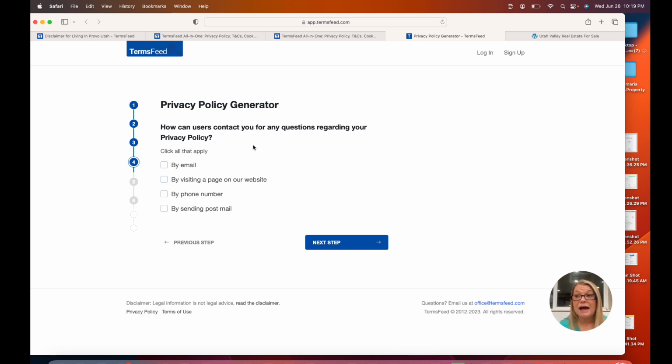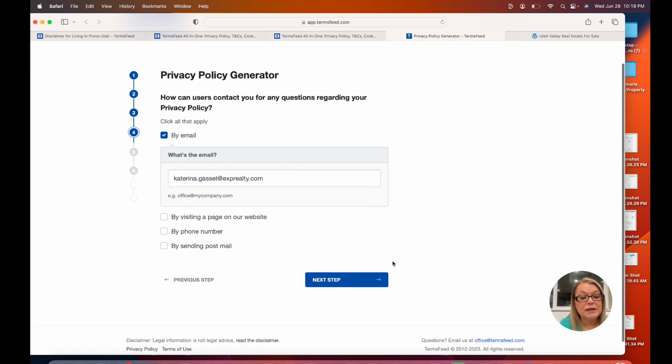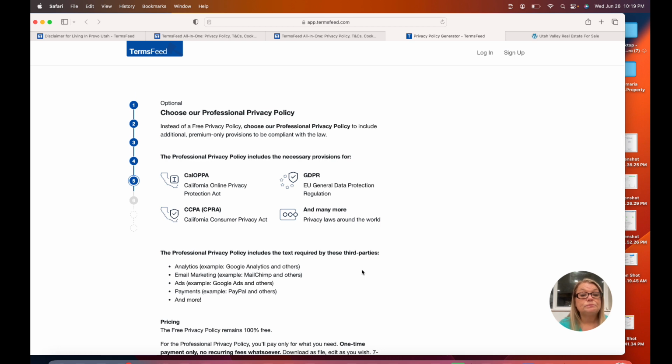So this is something you have to give every person that visits your website, a way for them to contact you if they have questions about your privacy policy. So we're going to say by email for now. And then what my email is. Oh, what is my email? I don't think I have it for that. Okay, so we're just going to use a different one. All right. Then next step.